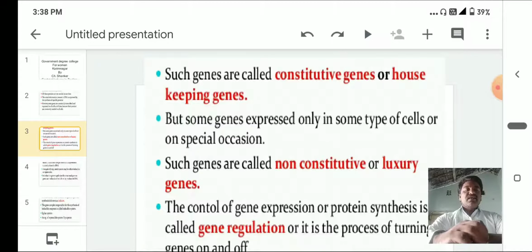The control of gene expression or protein synthesis is called gene regulation. It is the process of turning genes off and on. The genes are either in switch-off condition or switch-on condition. So, this is about gene regulation.